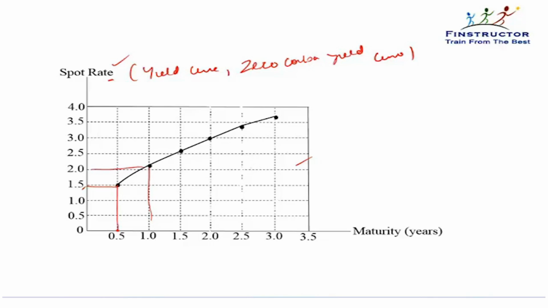We will study in the coming slides. However, we understand what the spot rate means. It is the yield of a zero coupon bond at that maturity, or it is the discount rate applicable to cash flows coming at that maturity. They may be different. Why should they be different? We will study in the coming slides.